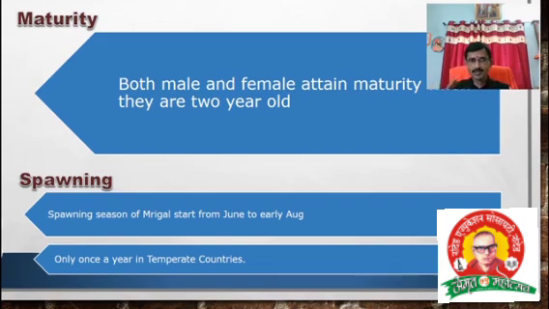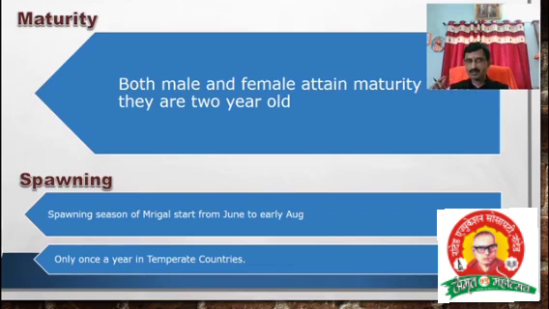The spawning season of mrigal starts from June to early August. Generally, the breeding season of Indian major carps is from the second week of June up to the first week of September or the end of August: June, July, August, September. But for mrigal, the spawning season starts from June to early August.